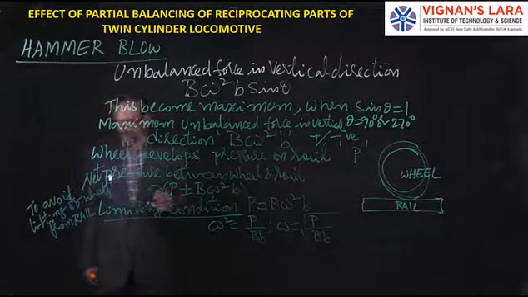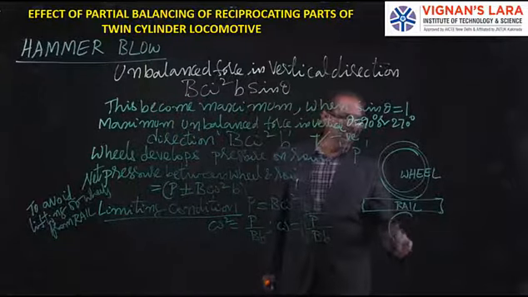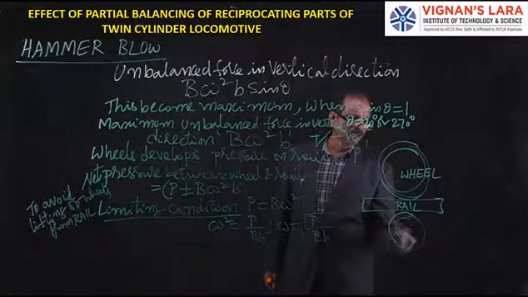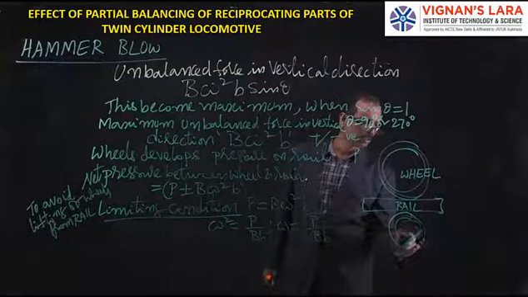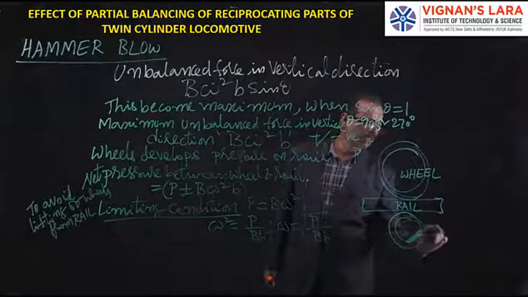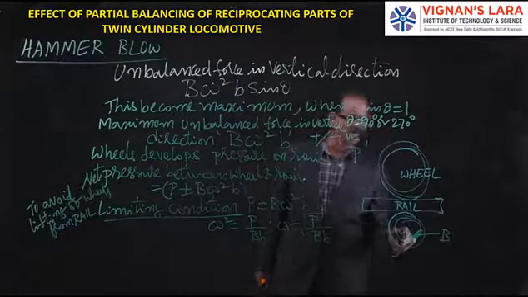Practically, for this, a heavy mass is placed on the wheel, like B at a mass center of small b.